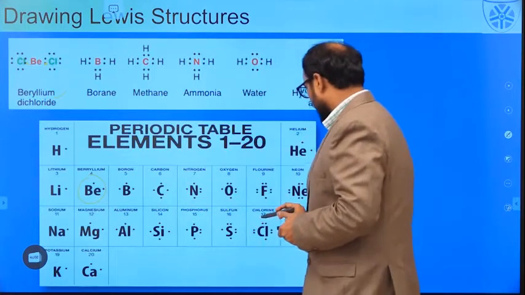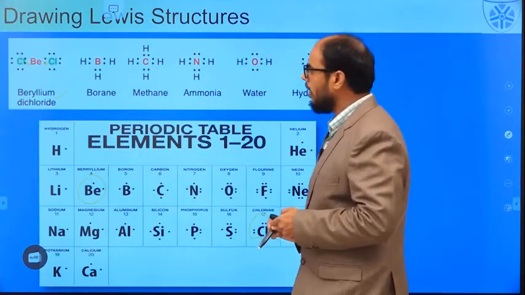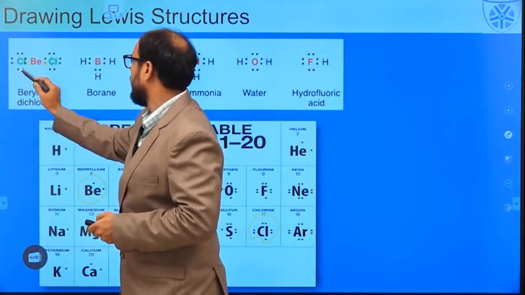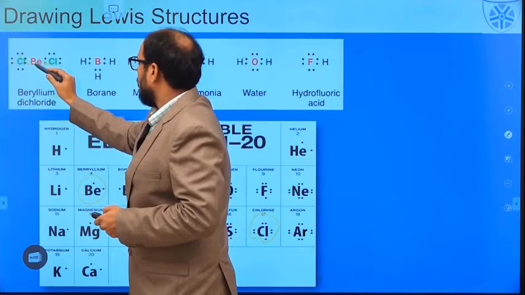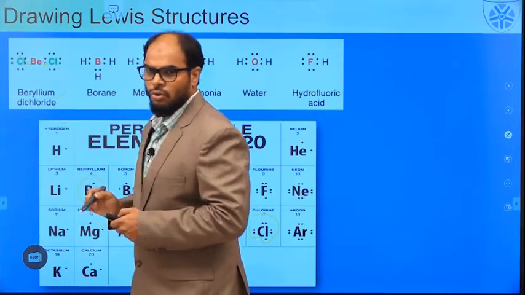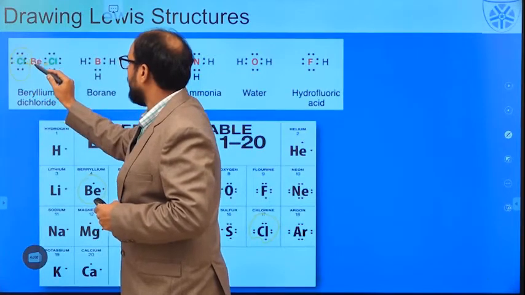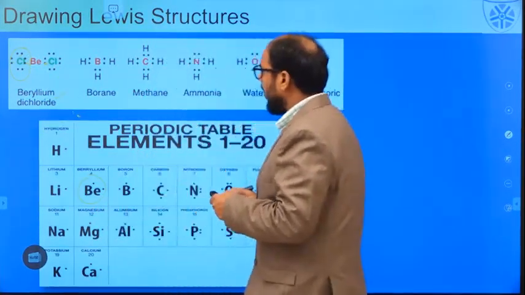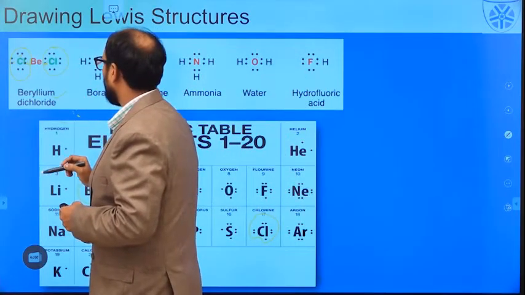We also know that chlorine has 7 electrons in the outermost shell, and these 7 electrons are represented in this fashion. Since beryllium has only 2 electrons and chlorine has only 7 electrons, chlorine needs to get stability by getting 1 electron from beryllium. This is the way we can write all the 8 electrons for the chlorine atom.